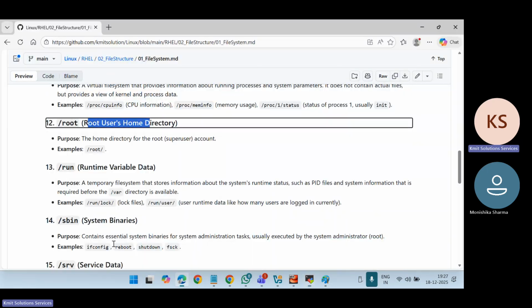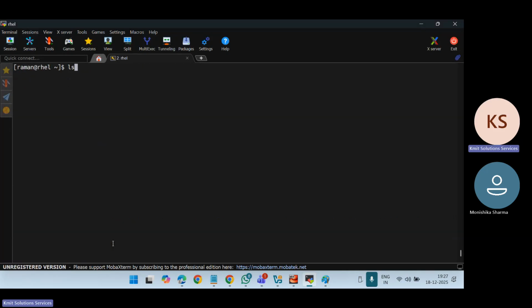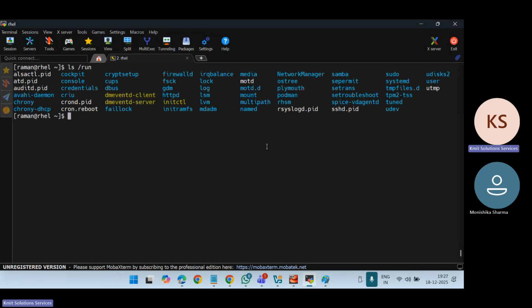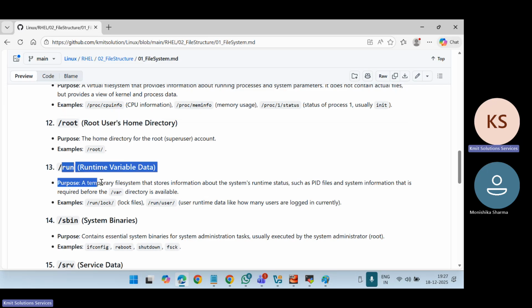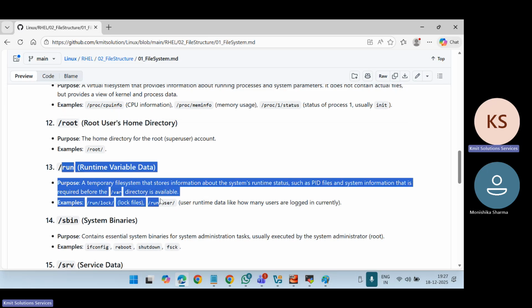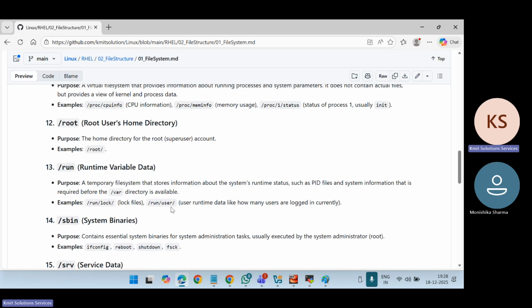So if I say ls /run, all the information related to the runtime file system is here. Again, we will discuss this once we talk about user management, like the log files and run user information.